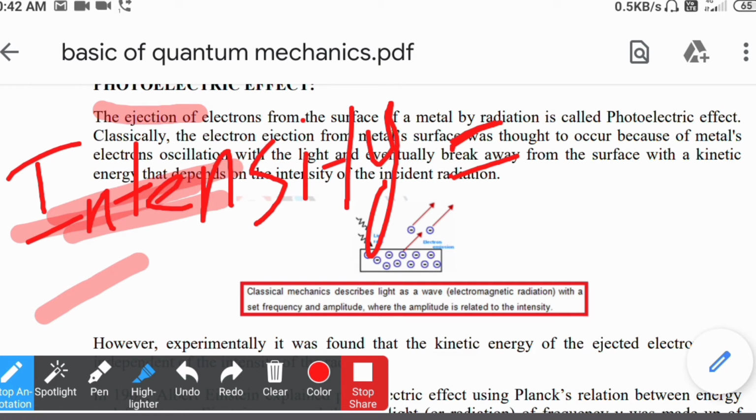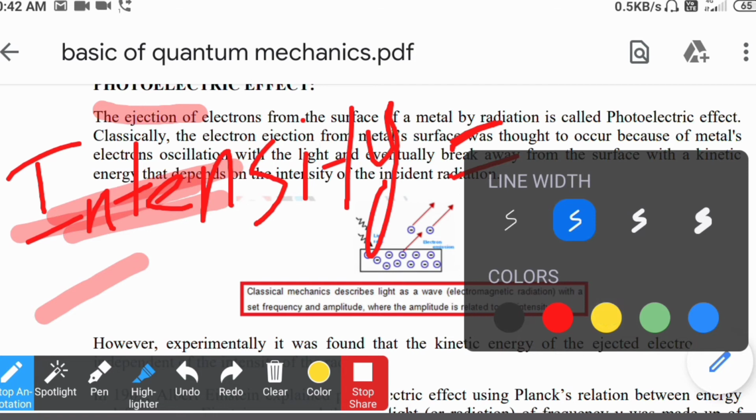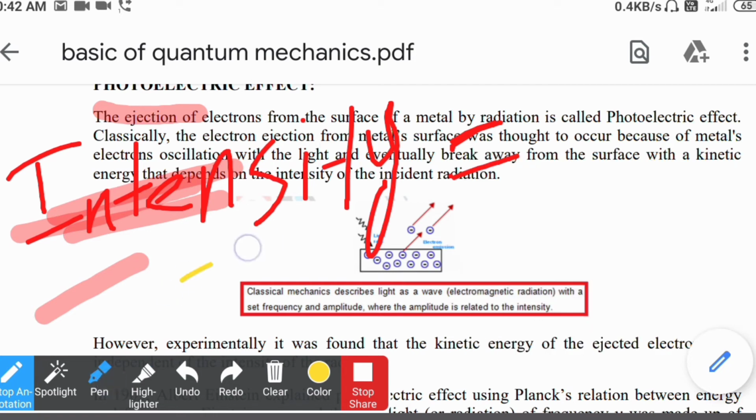And if I use different colors, then there is a difference in their energy or frequency or wavelength.